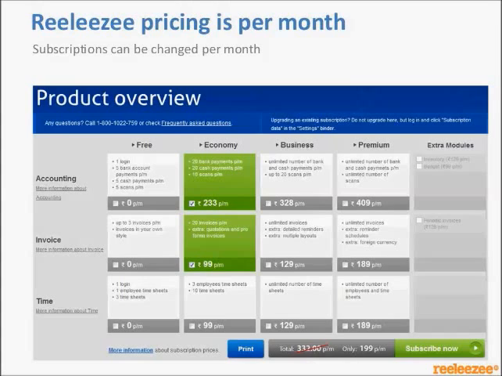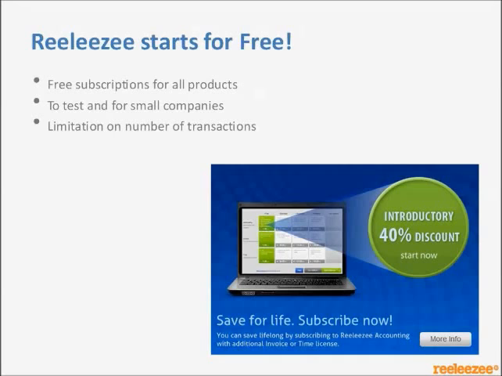Our pricing scheme is based on a monthly subscription. We offer 4 plans as of now: free, economy, business, and premium. As of now, for all early subscribers, there is a lifelong 40% discount. So you can choose the plan now, and we are offering 40% to all early subscribers.